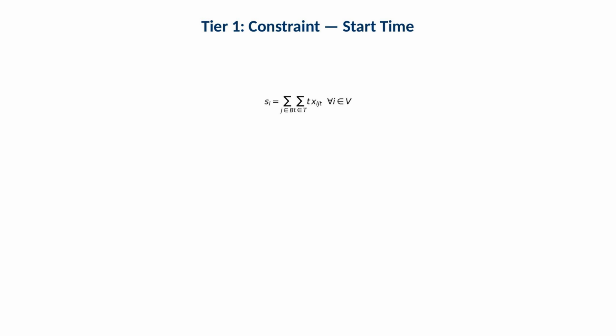This constraint defines each vessel's actual start time as the weighted sum of time indices selected by the assignment variable.